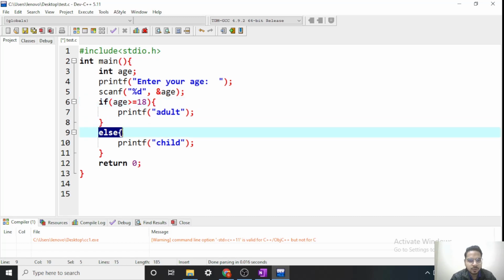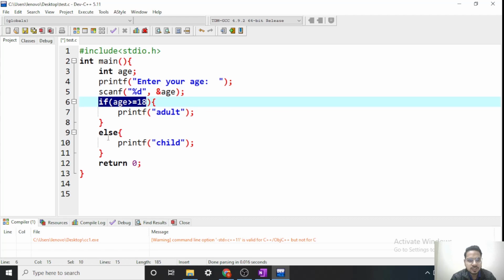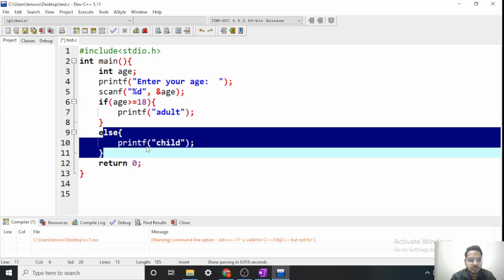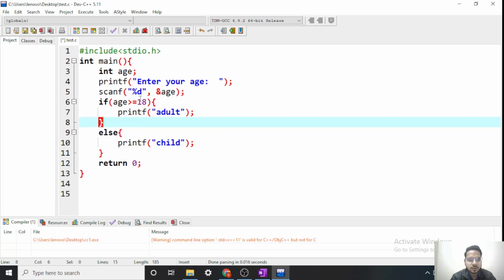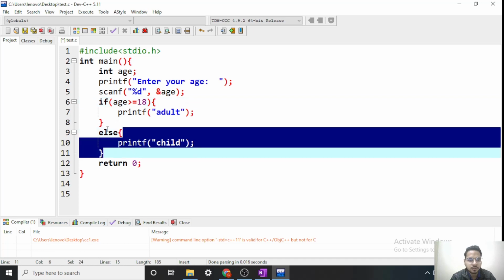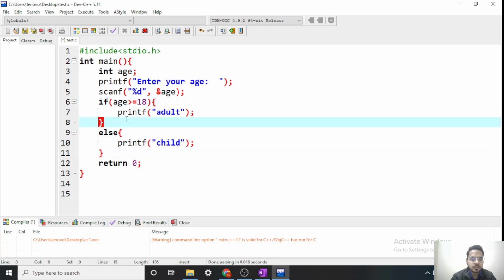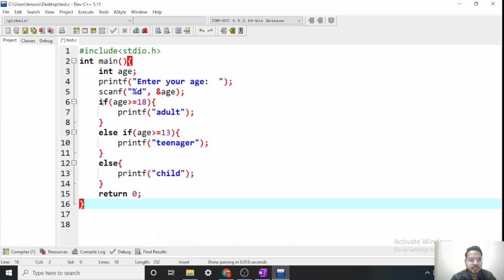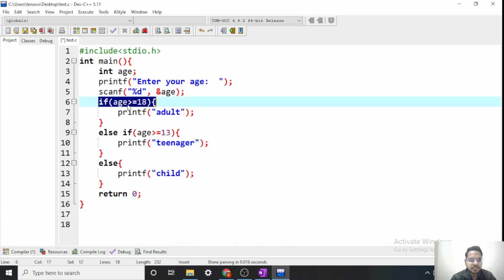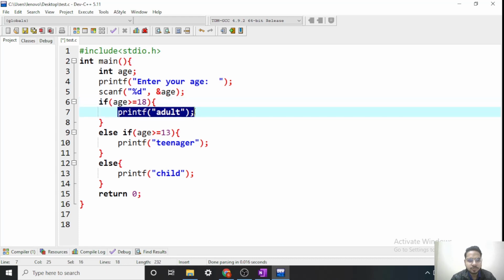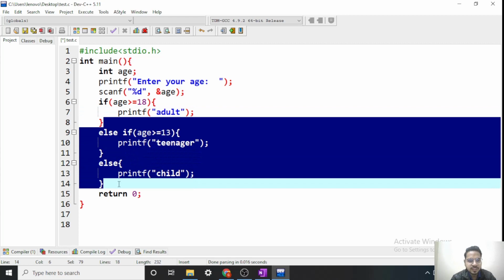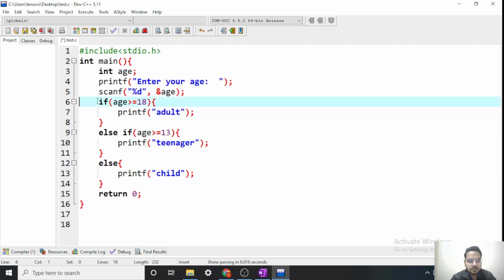We can have an else part also: if this condition is false, then this else part will be executed. Again, one more time: if this condition is true, then this part will be executed, and we have an else block also. If the condition is false, then this block will be executed. We can have one more variant here also. First we check this condition. If age is greater than or equal to 18, then we print adult, and all this will be skipped. If this condition is false, then we will check this one.